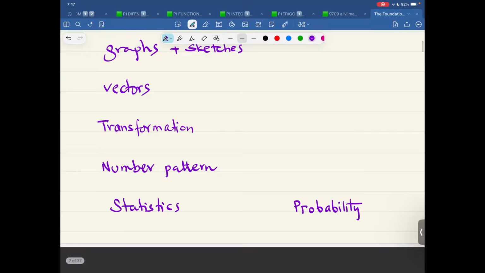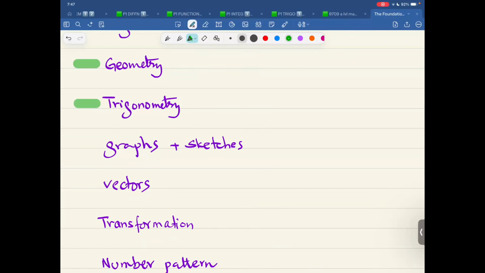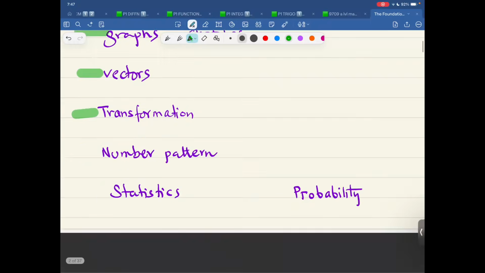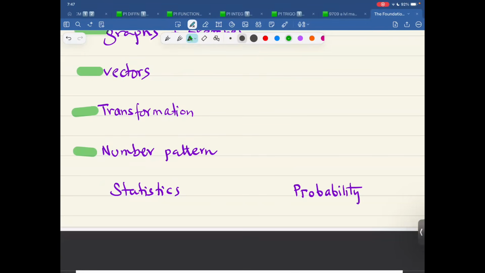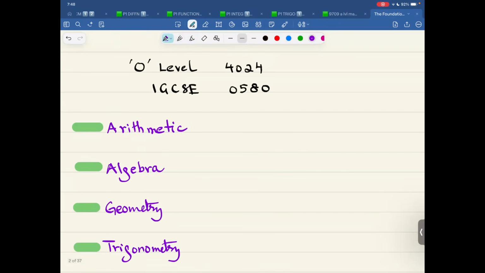So technically, I have listed everything down over here that we study in O-level maths. So let me remind you again. It's about arithmetic, it's about algebra, geometry, trigonometry, graphs and sketches, vectors, transformation, number pattern. That's also part of arithmetic and algebra, statistics, and probability. Now, people find few topics difficult, people find few topics easy.